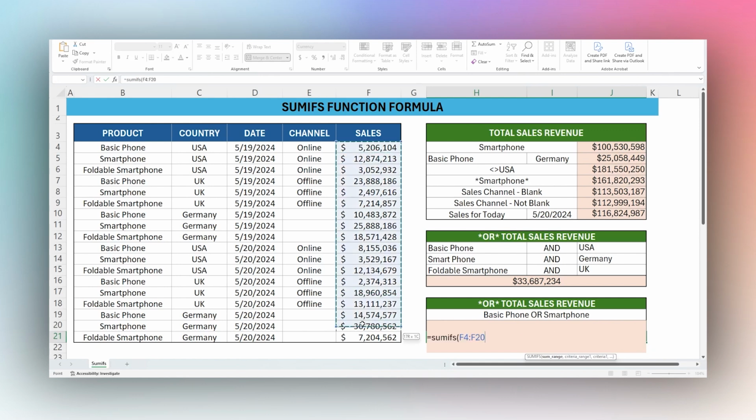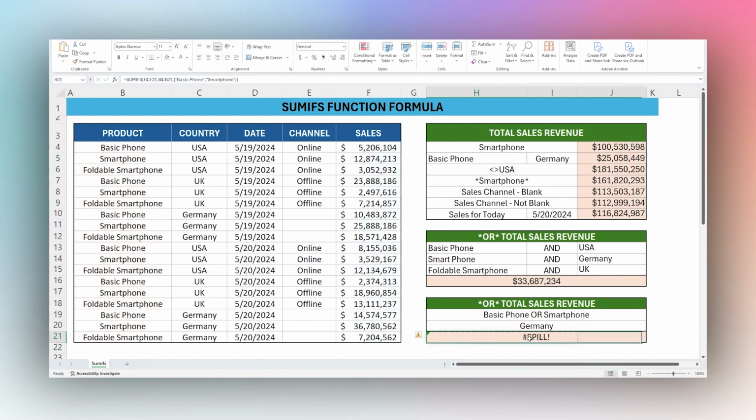We're going to grab our sales column, our product column, and then what we're going to do is an array. So that's this left curly brace. What we're going to do in here is actually a double quote and put in our first option, basic phone or smartphone, and then a right curly brace to close. And then we can leave it like this just for the moment.